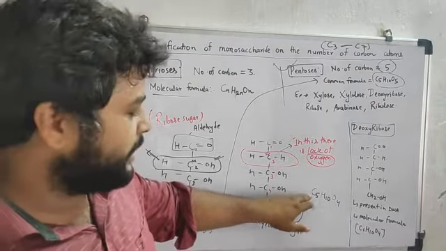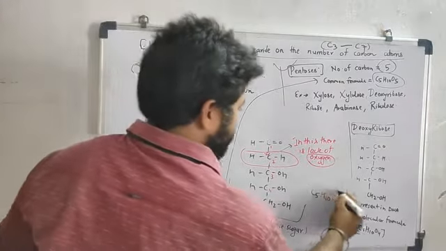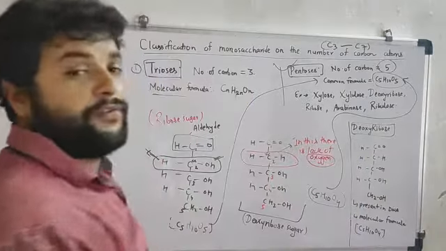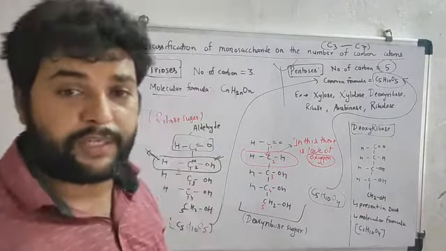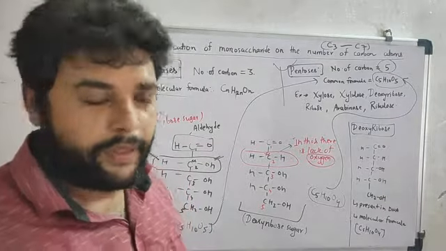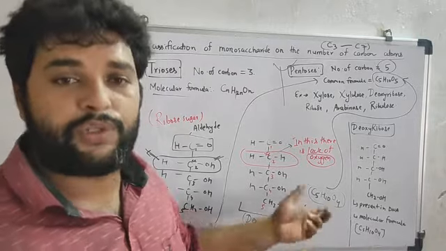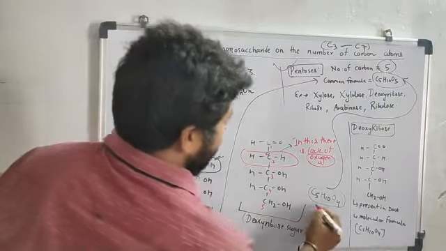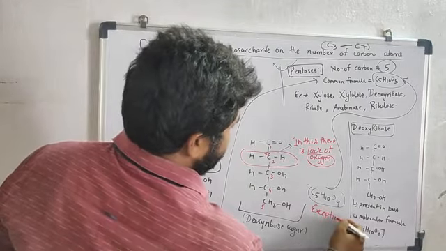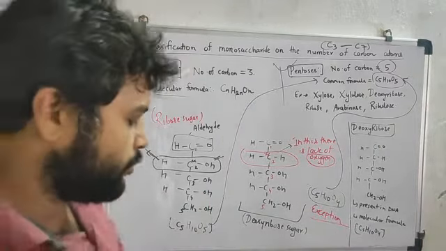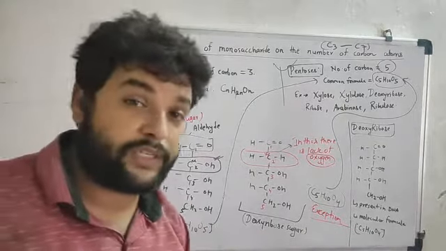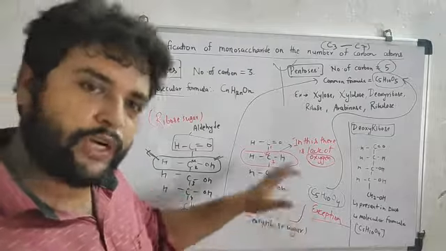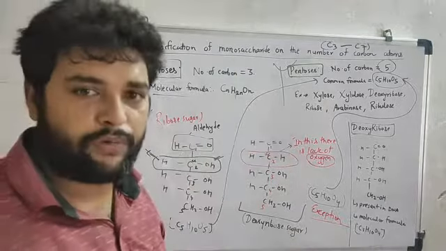So this formula is C5H10O4. Yes, it is a pentose sugar, but it is not obeying this law. If there is any pentose sugar, then it must have the formula C5H10O5, but this deoxyribose sugar has the formula C5H10O4. This means it is an exception among pentose sugars. That's why we have discussed that this formula is not applicable for all types of pentose sugar. Deoxyribose is a pentose sugar, but it is not following this formula.